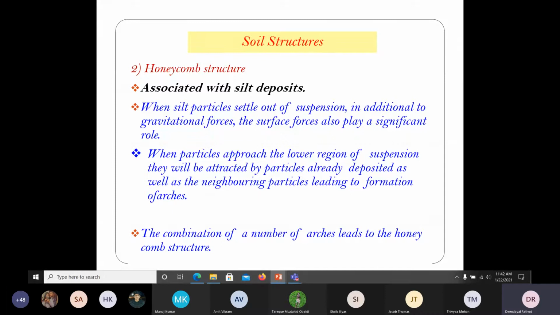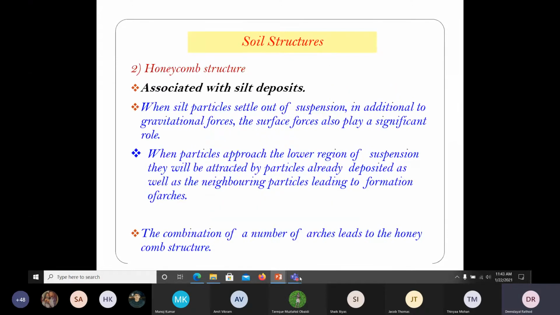Okay, after this one. And so when the silt particle settles out of suspension, in addition to the gravitational force, the surface force also plays a significant role. That means it won't settle independently. So there would be some surface force also. When particles approach the lower region of the suspension, they will be attracted by particles already deposited as well as the neighboring particles, leading to formation of an arch. So an arch kind of thing would be formed. The combination of a number of arches leads to the honeycomb structure.